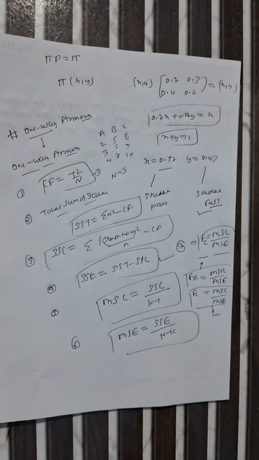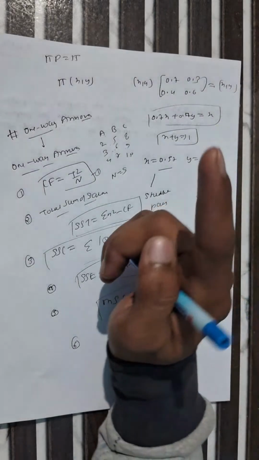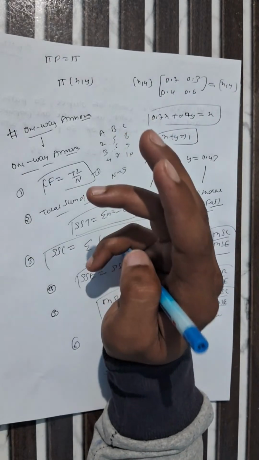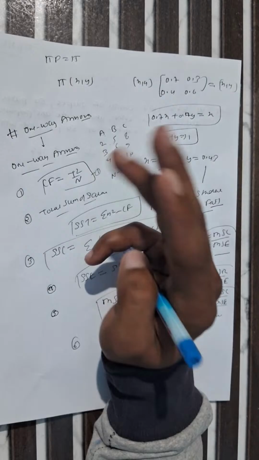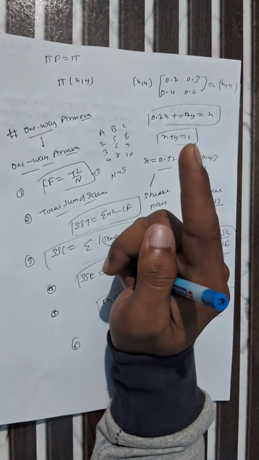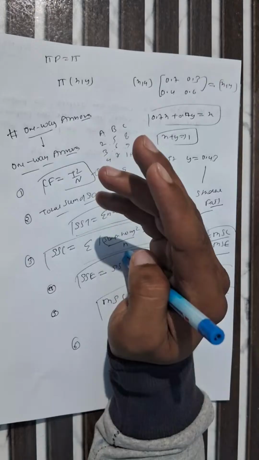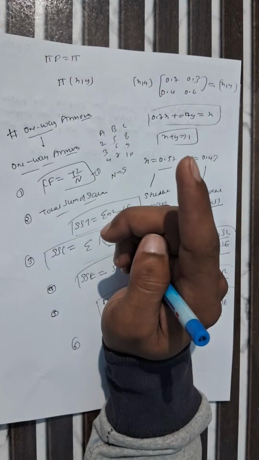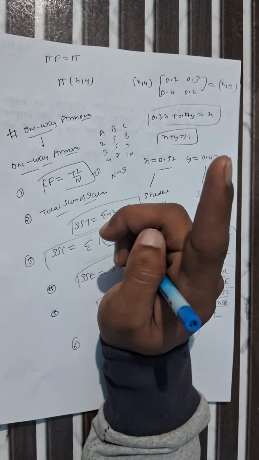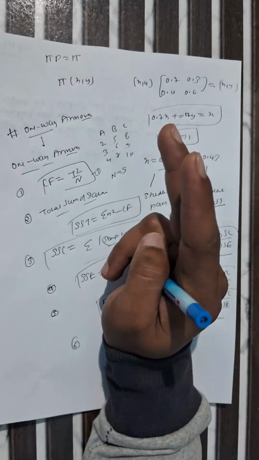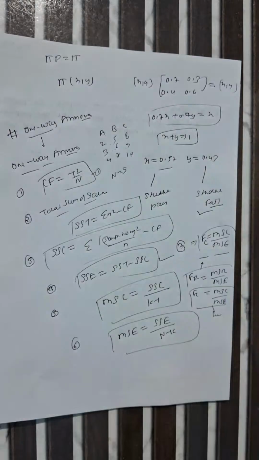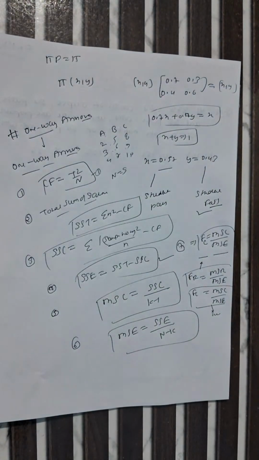Let us understand the difference between one-way ANOVA, two-way ANOVA, and Latin square design. In one-way ANOVA, only one factor affects the result. In two-way ANOVA, at least two factors affect the result, and in Latin square design, three factors affect the result. It means treatment, row, and column. This is an important rule we have to remember in the examination. Now do you get the concept or not? Please respond to me.